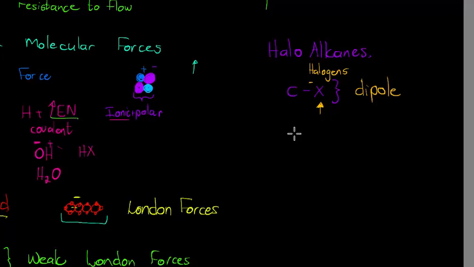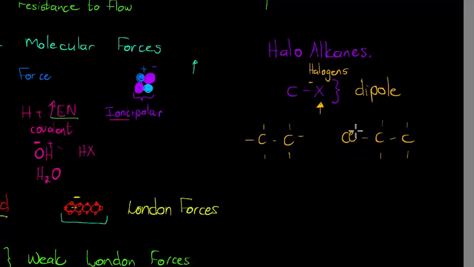So for example, if we were to have methane and chloromethane, which one will have the higher boiling point? Actually, let's do it with two carbons so that we can see. If I have ethane or I have chloroethane, which one will have the higher boiling point?